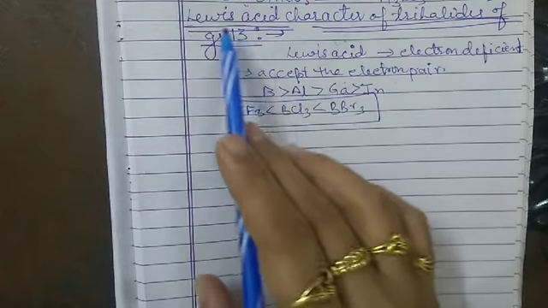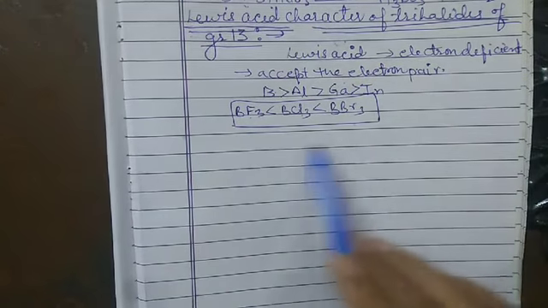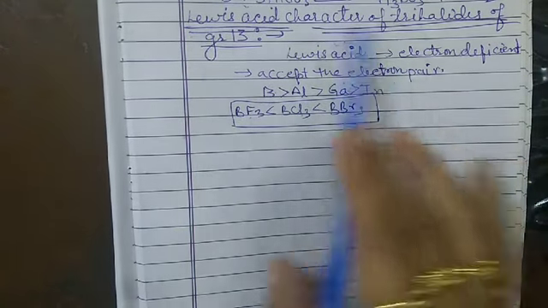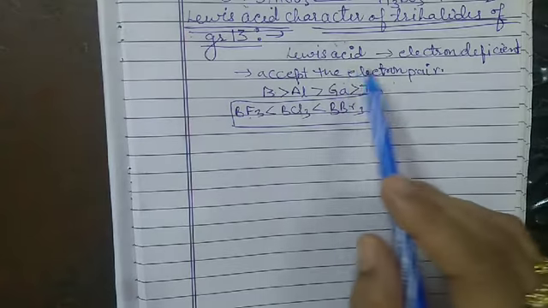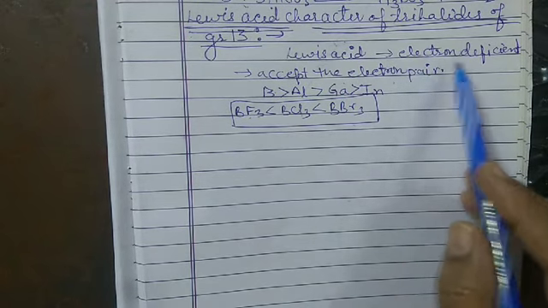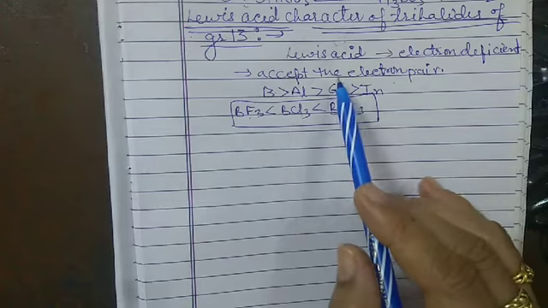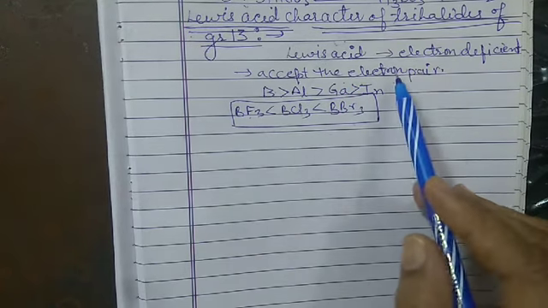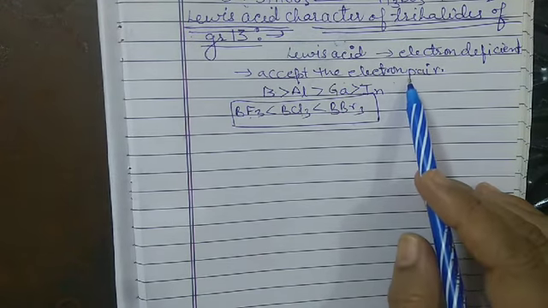So this is the Lewis acid character of the trihalides. They act as Lewis acids, which means they are electron deficient and have a tendency to accept an electron pair.